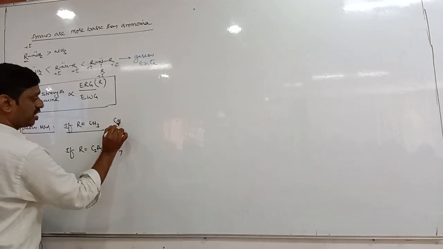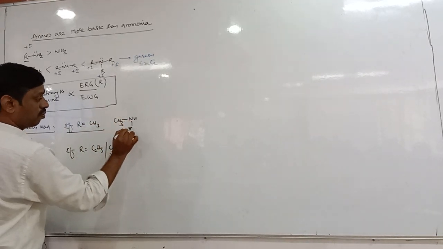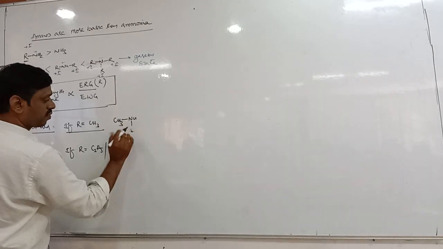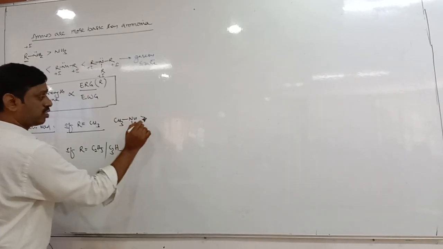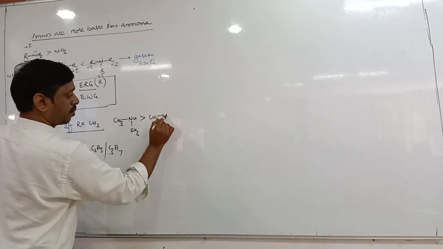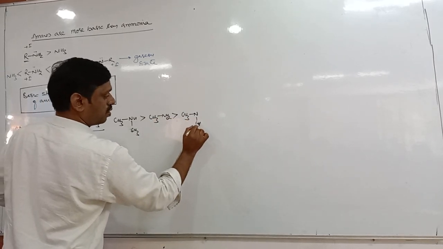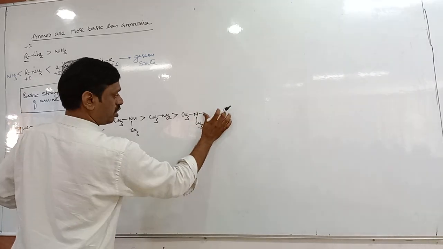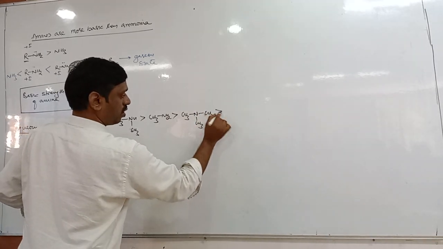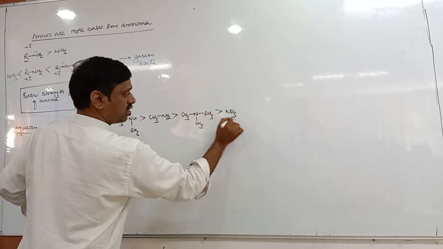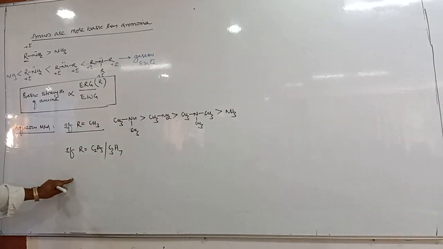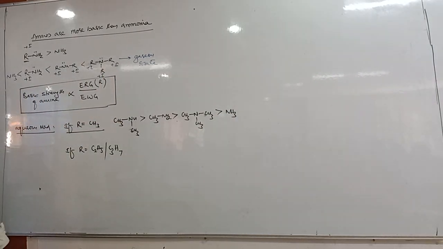If the R group is a methyl group, remember, secondary amines are the most basic. The next is primary amine, next is tertiary amine, then next is ammonia. So this is the order of basic strength in aqueous medium if the R group is a methyl group.